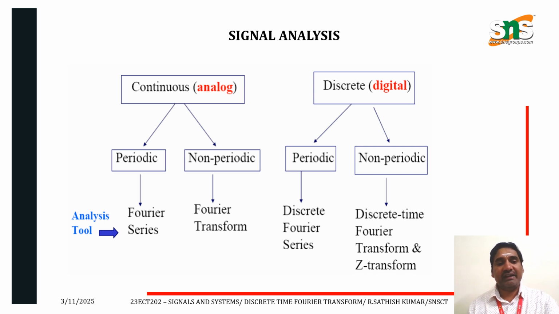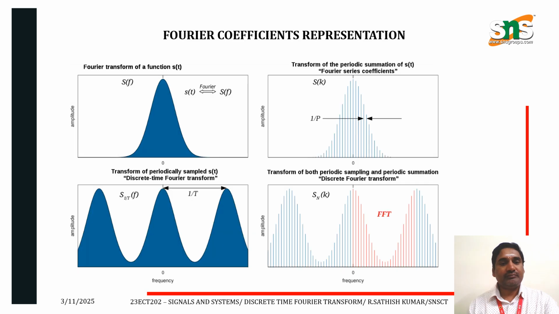It can be divided into continuous and discrete. Continuous is of periodic and non-periodic. Periodic is of Fourier series. Non-periodic is used to analyze the Fourier transform. In terms of discrete, periodic is nothing but discrete Fourier series. For non-periodic, we are going to analyze the discrete time Fourier transform.